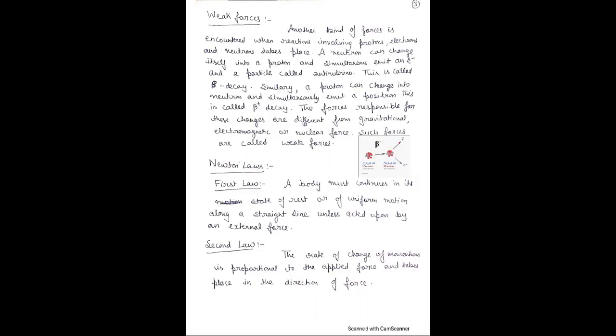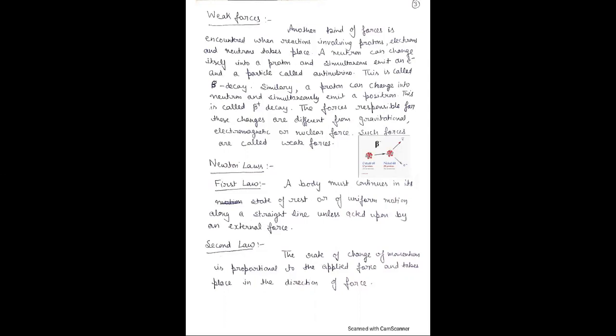For example, if a car is at rest, not moving, or if the car moves with uniform speed, then this type of motion is known as uniform motion, and that is the example of the first law.